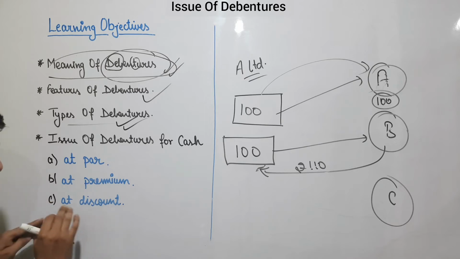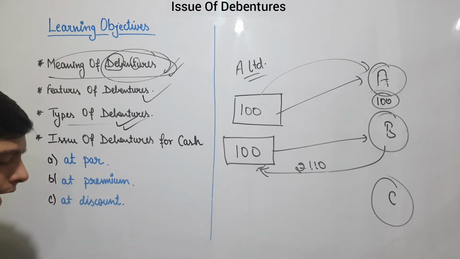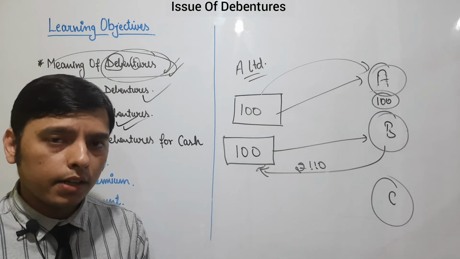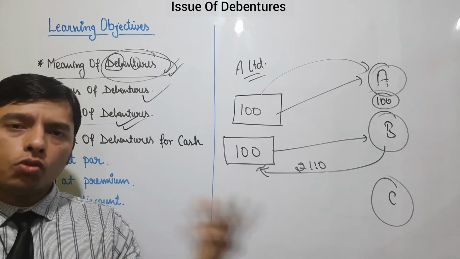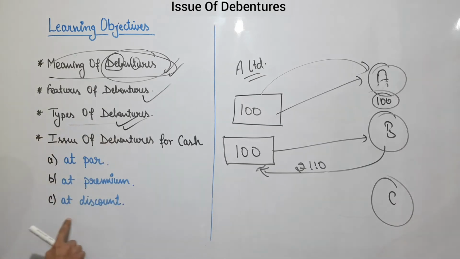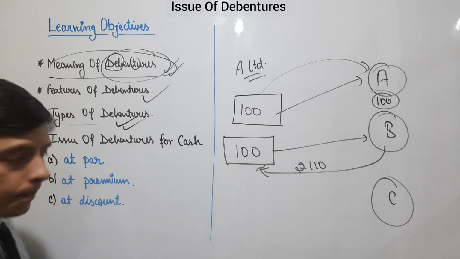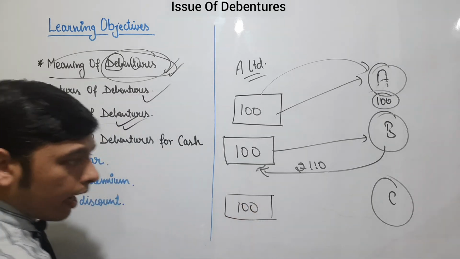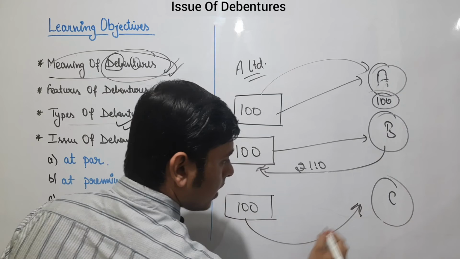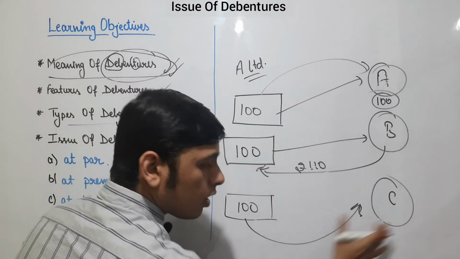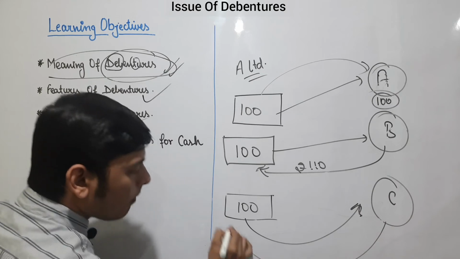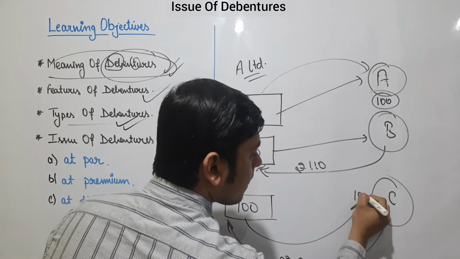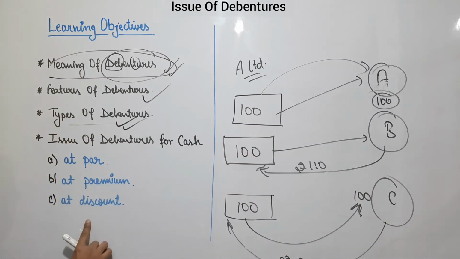Now the discount one. Before starting this, let me tell you that equity shares can never be issued at discount. Why they cannot be issued at discount, I will cover when I teach you the issue of shares. But debentures can be issued at discount. How? If a company wants to issue a debenture of 100 rupees at rupees 90, it means the company is issuing the debenture to C and taking rupees 90 from C. The company is taking rupees 90 and issuing a certificate of 100. This situation is issue of debenture at discount.